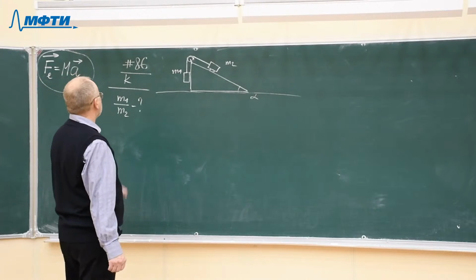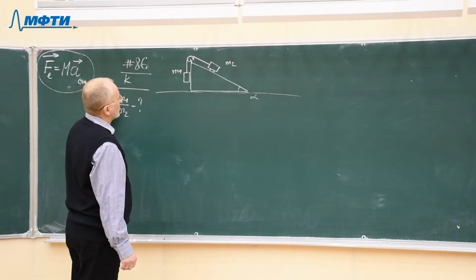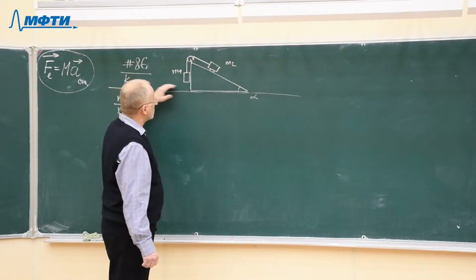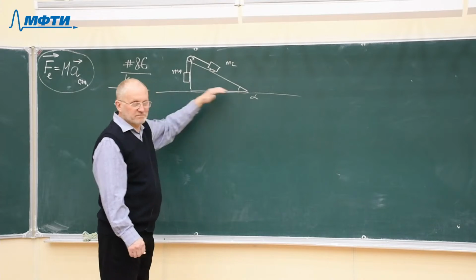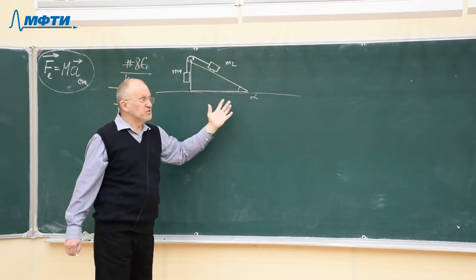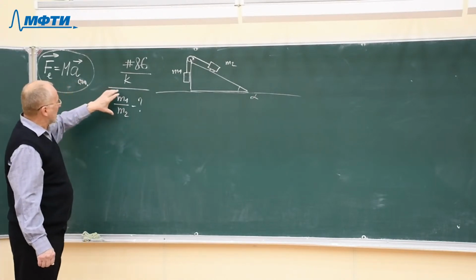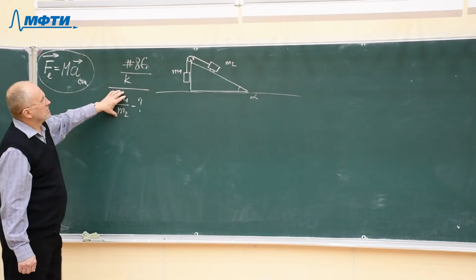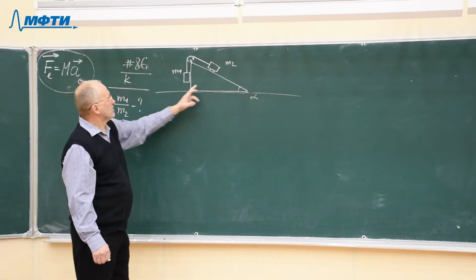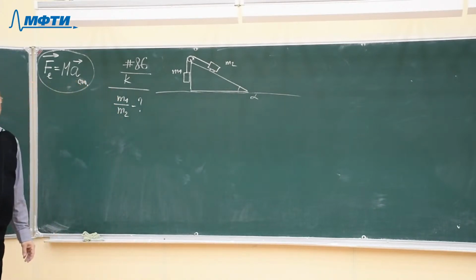And we have to find the ratio of masses which ensures for the wedge to move to the right or to the left. So the wedge can also move. Sometimes it will not move. And we have to find at what values of this ratio the wedge will go to the right, and at what values the wedge will go to the left. That's the question to this problem.